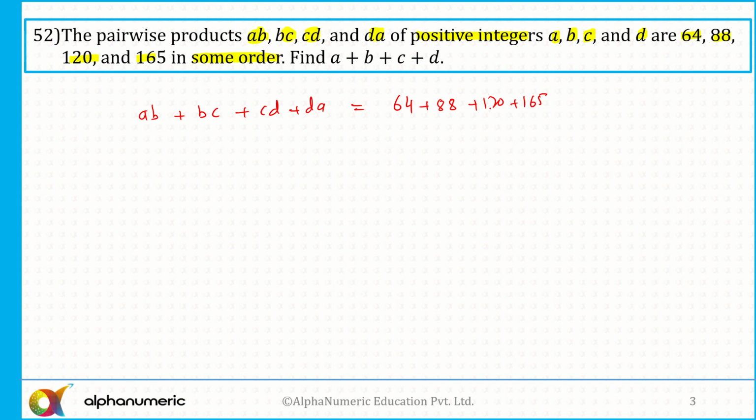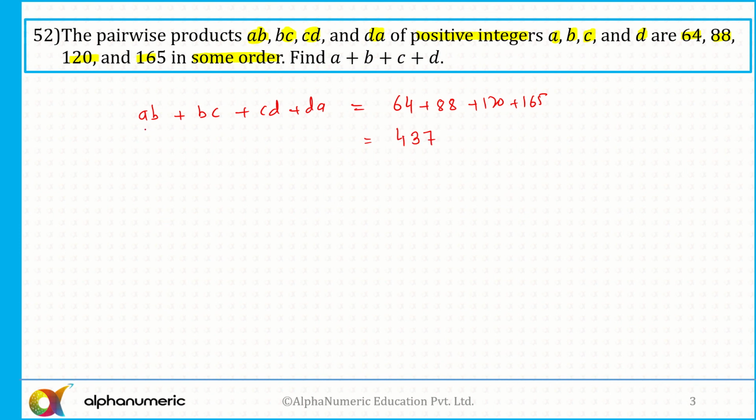Now, which number is what? We have no idea, but I can definitely say that the sum of these four numbers on the left hand side must be equal to the sum of the four numbers on the right hand side. So add all of them: 64 plus 88 plus 120 plus 160. If you add all of them, it comes out to be 432.